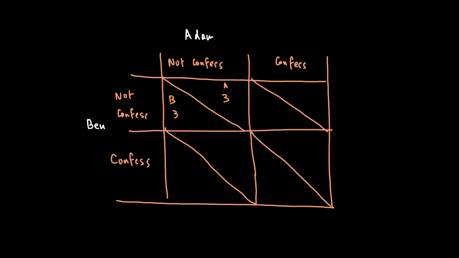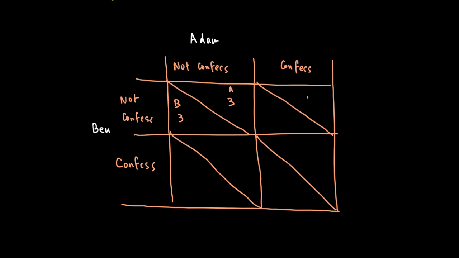On the other hand, if Adam decides to confess and Ben says he hasn't committed the crime, or does not confess, then Adam will get a punishment of 1 year, while Ben will get a punishment of 10 years. Why is that so? Because Adam is admitting to the crime and Ben is not.